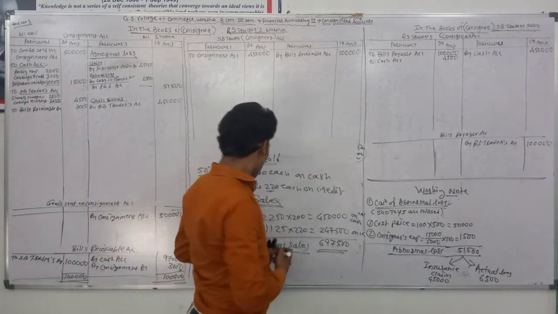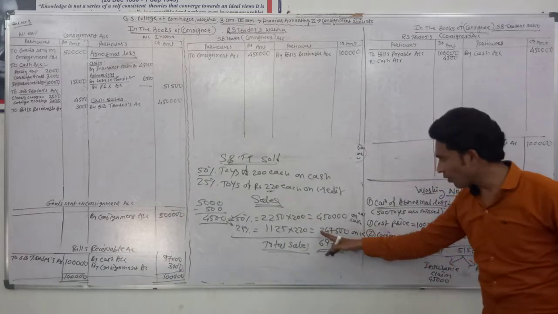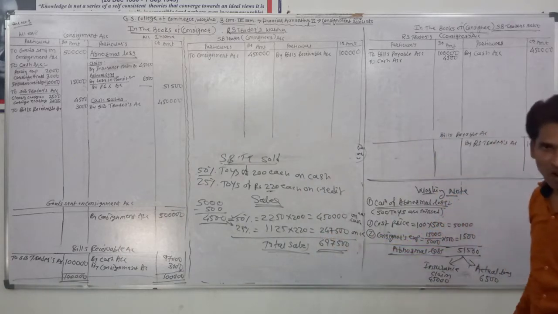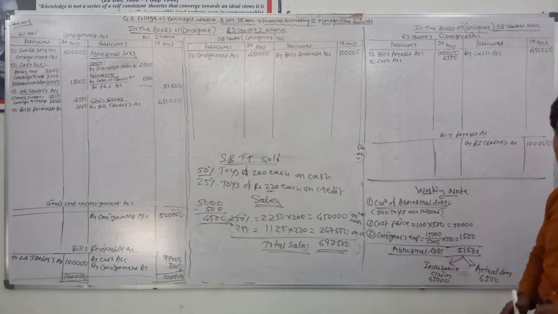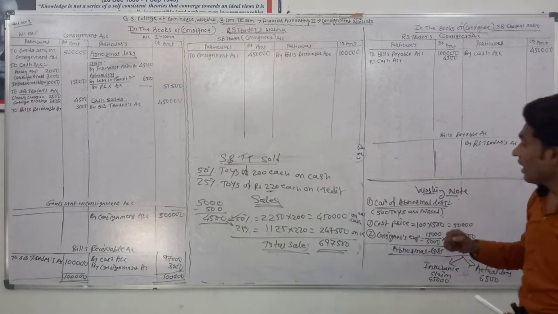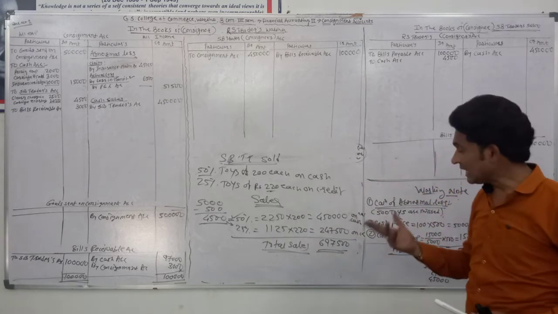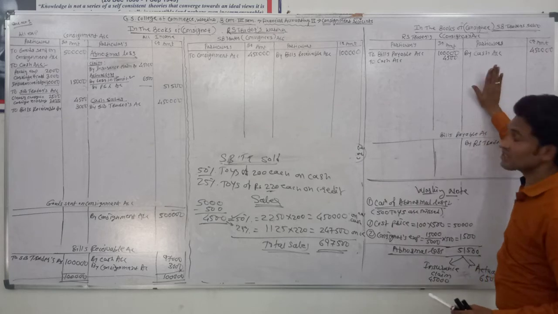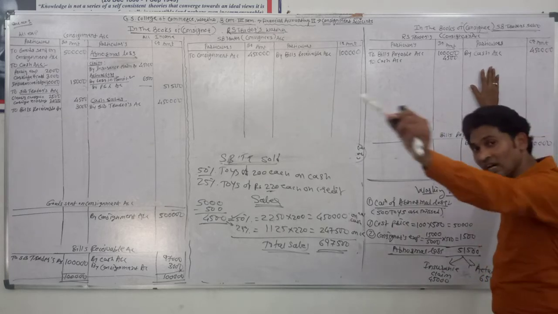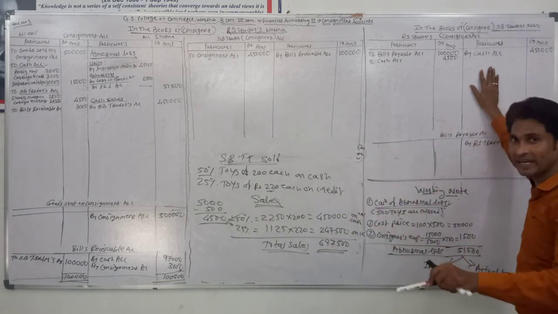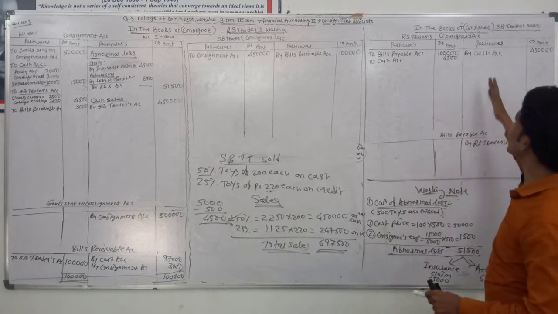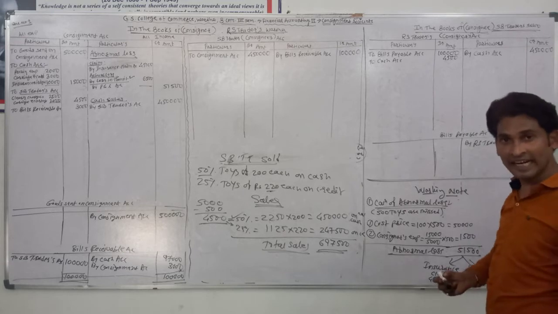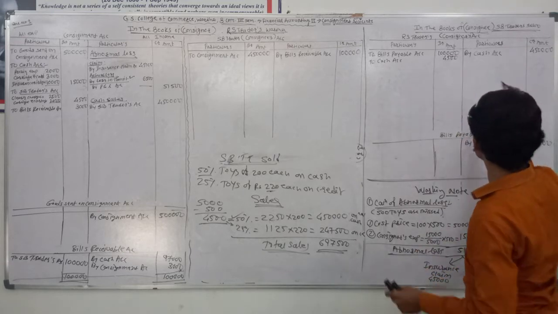Then credit sales. Consignee has sold goods of rupees 2,47,500 on credit. At that time, it passes a journal entry: sundry debtors account debit and consignor's account credit. This amount is due from the debtor, so debtors account is debited, and this amount is due to the consignor, so consignor's account is credited. It means SB Traders passes a journal entry, sundry debtors account debit and RES Traders account credit.